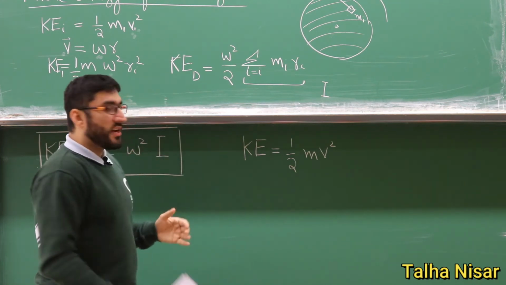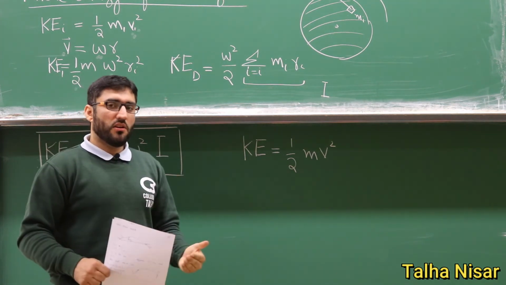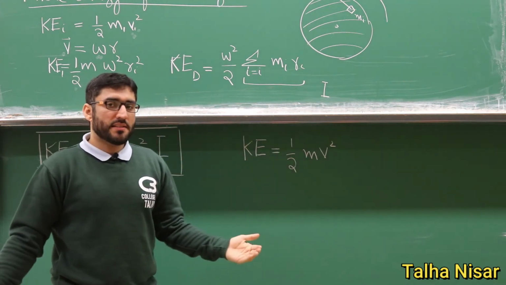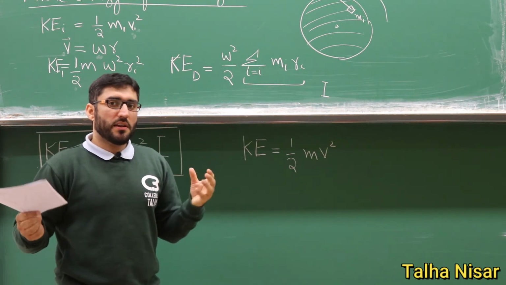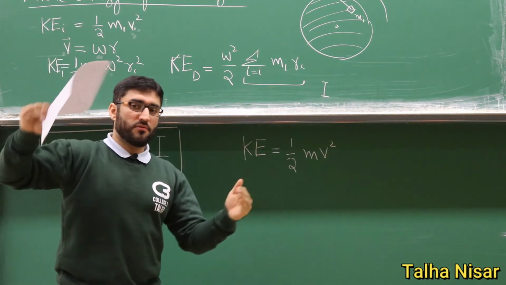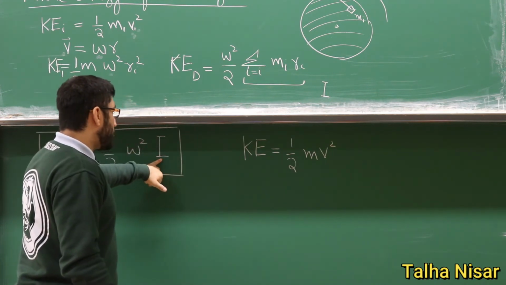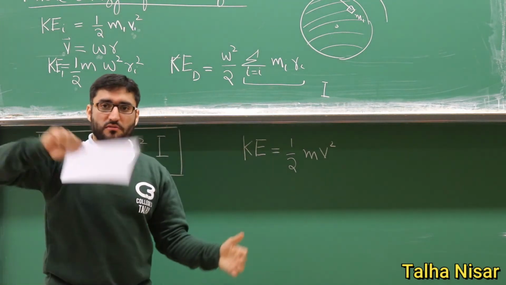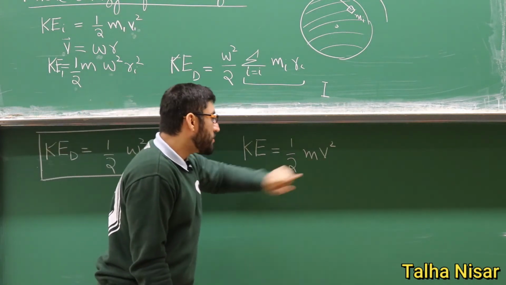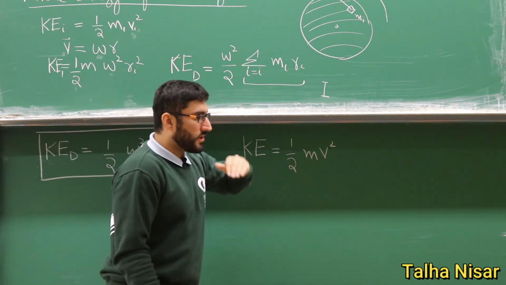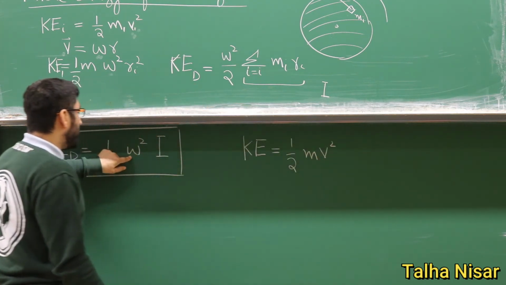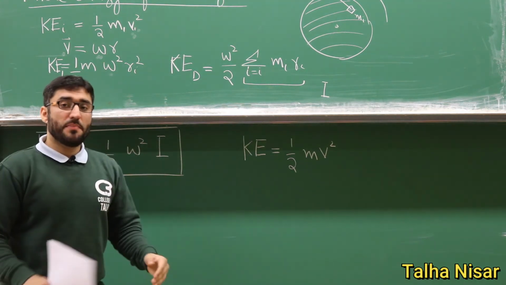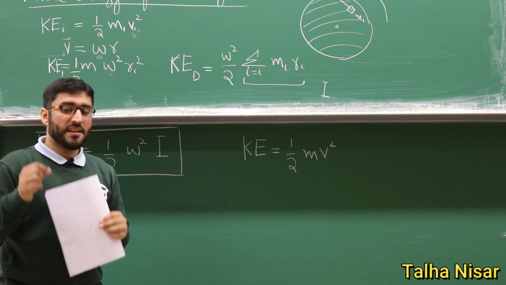So the moment of inertia in the rotational objects is the same as the mass of the object. If we have higher mass, it will be difficult to increase the velocity or to accelerate something. Similarly, if the moment of inertia is higher, then it's difficult to accelerate something in rotational motion. And then we have the v squared here, which is the tangential or the straight velocity, and here we have the orbital speed. Now this moment of inertia depends first of all on the shape of the object and the axis of rotation.